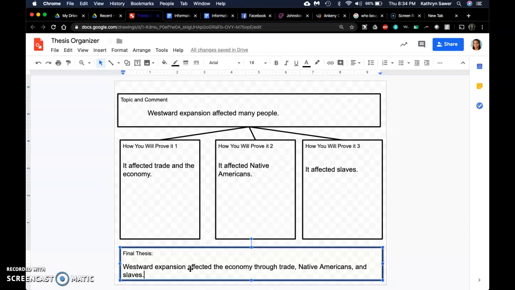This becomes the last sentence of your introduction and should go in the thesis spot on both your introduction outline as well as your introduction on the computer. This is the sentence that you write. If you have any questions, feel free to ask or contact me through email.